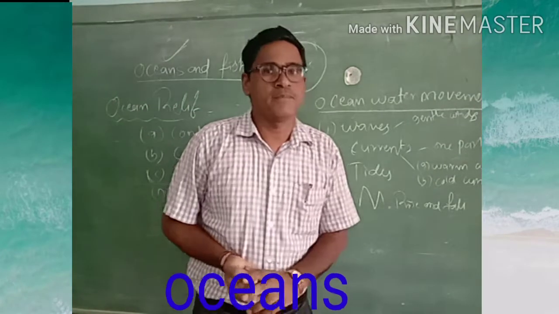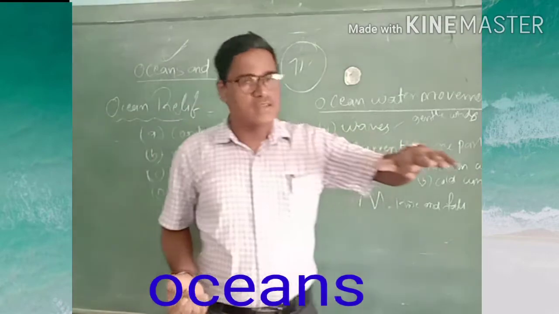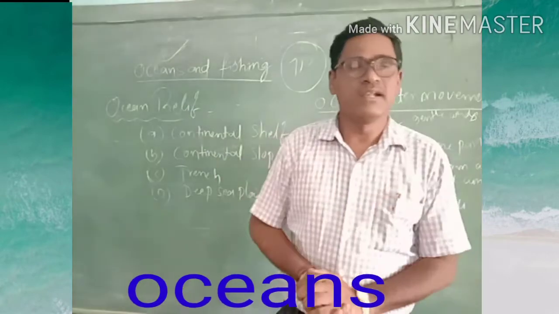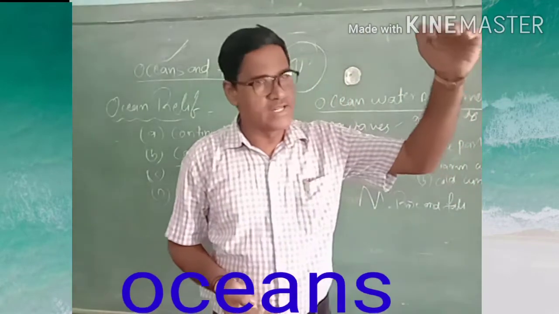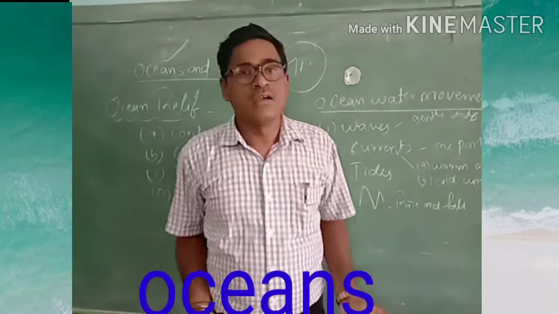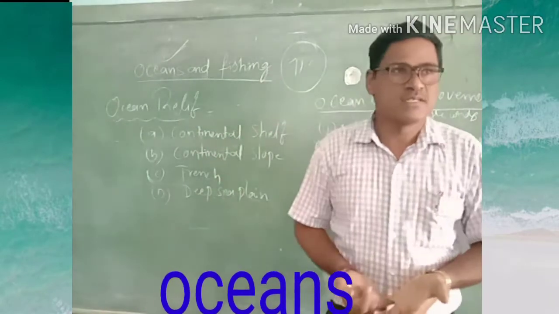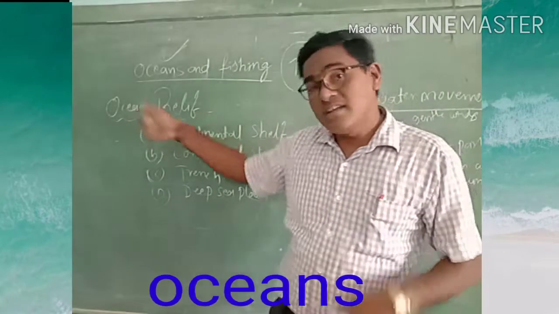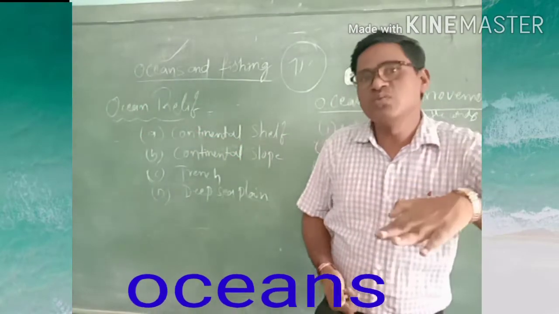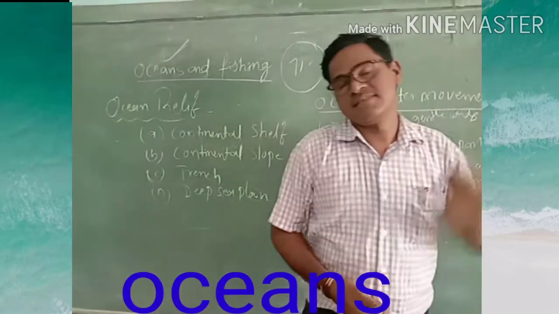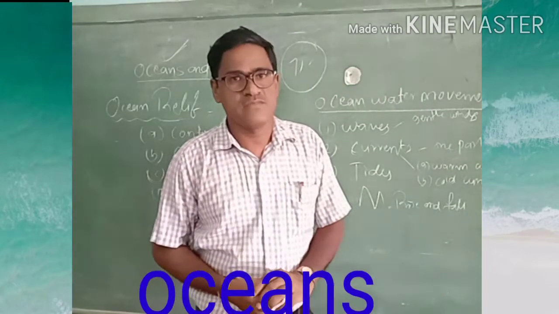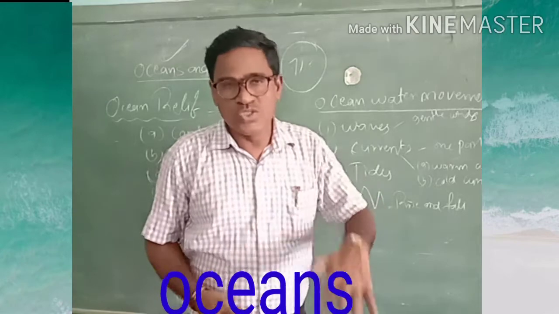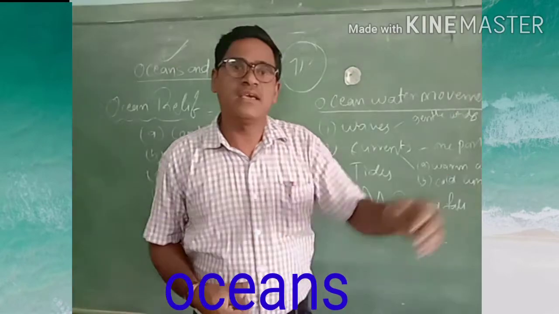Ocean relief features means, see, we know what the earth's relief features are: some areas have mountains, plateaus, plains, deserts, and valleys. In the same way, under the ocean, the floor of the ocean is like the earth's surface.